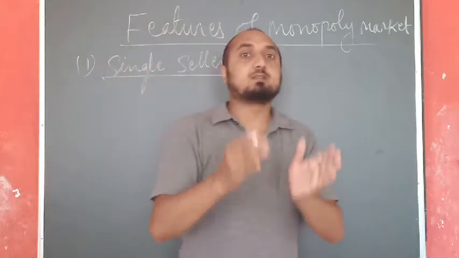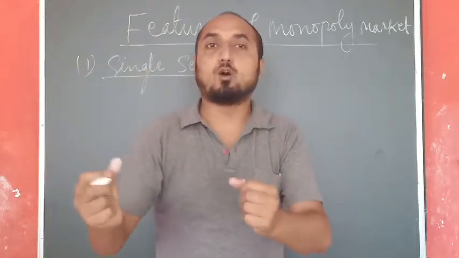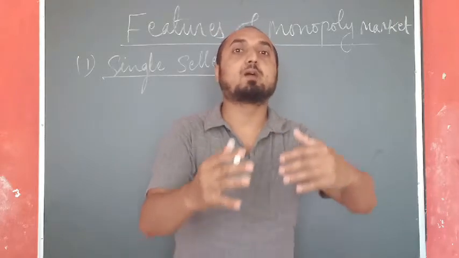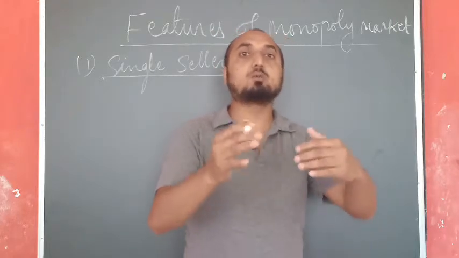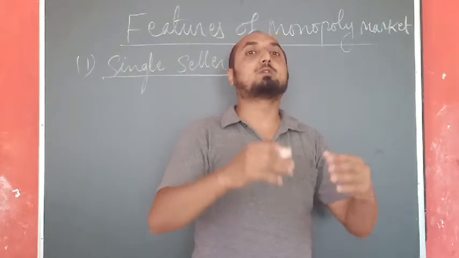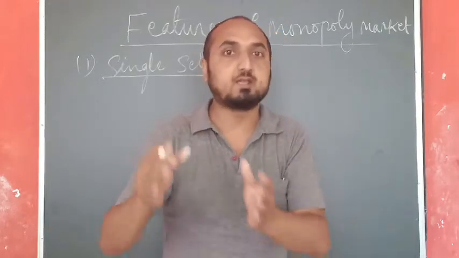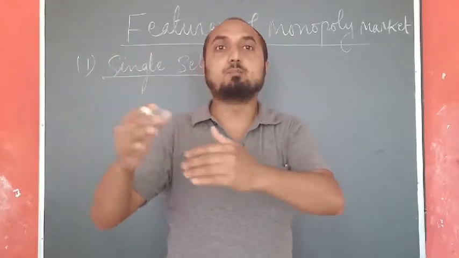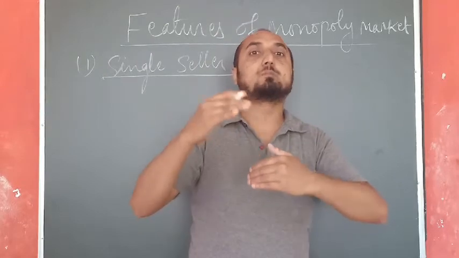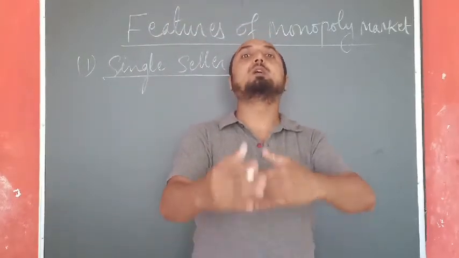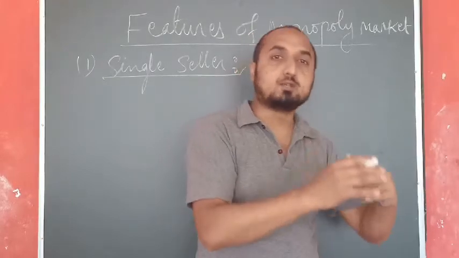Now suppose their intention is to increase the price of a commodity in the market. So what they will do is restrict the supply of a commodity in the market, or they will control the supply of a commodity in the market. Suppose earlier they were supplying 10,000 units of commodity X. Now if their intention is to increase the price, they may restrict the supply. Instead of supplying 10,000 units of that commodity X, they may supply only 2,000 or 3,000 units of commodity X